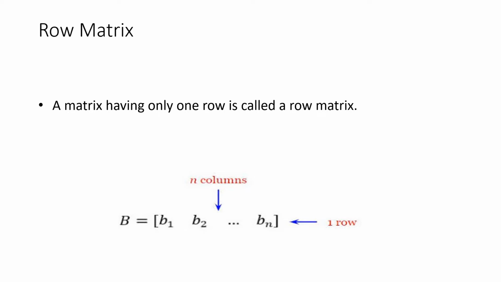Having understood the meaning of a matrix, it's very important to understand the different types of matrices. We could have several types of matrices. The first is the row matrix. A matrix which has only a single row is known as a row matrix. See, B is a row matrix. B is equal to B1, B2 to Bn. We could have n number of columns here, but only one row. That is why it is known as a row matrix.